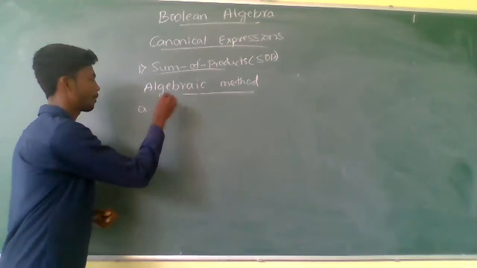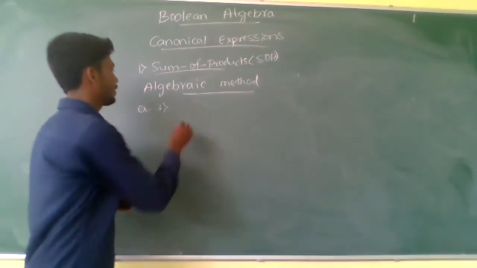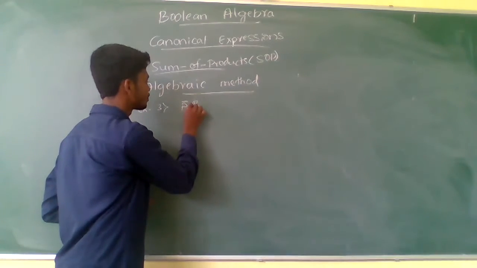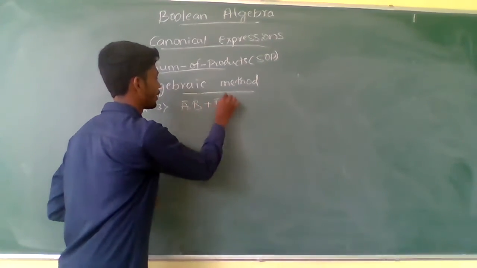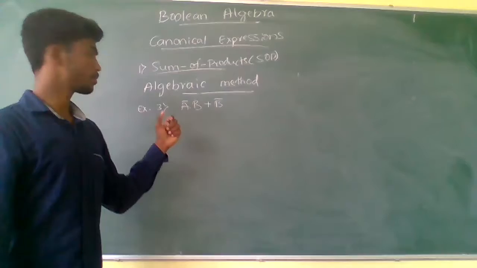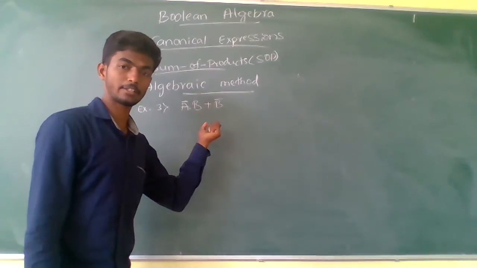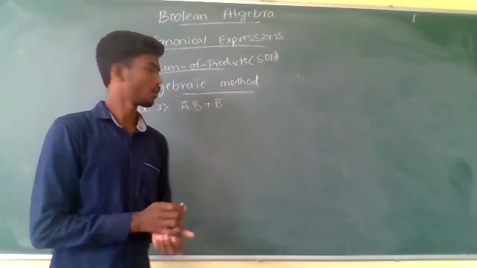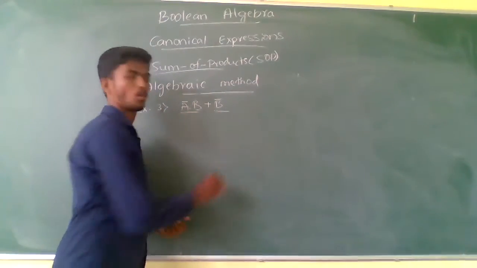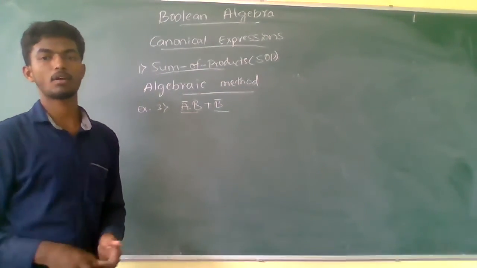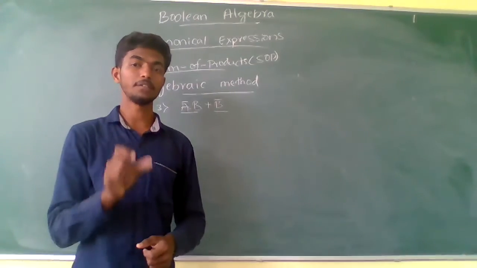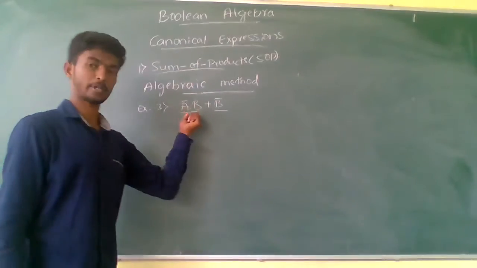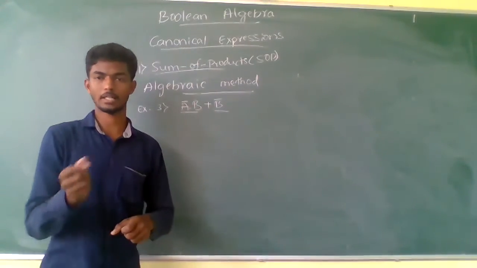this is the third example. A complement B plus B complement. Here in this given Boolean expression, we have two different terms. This is one term and this is one term. When we are talking about the sum of products, we need to consider each product as one term. This product is one term and this product is another one.